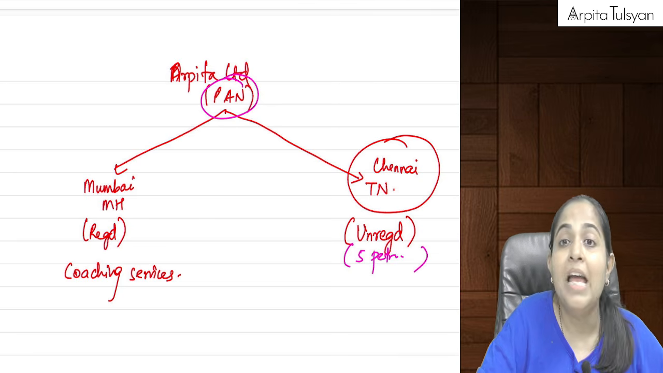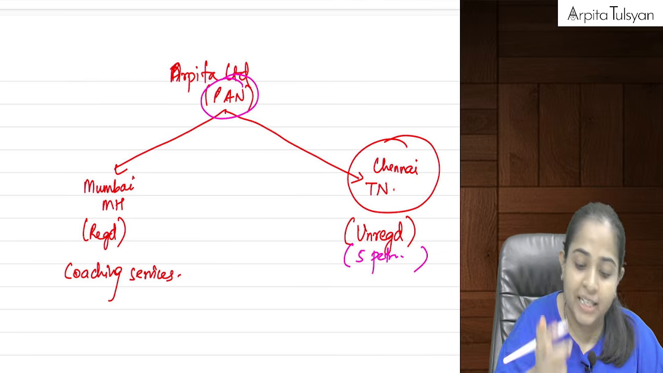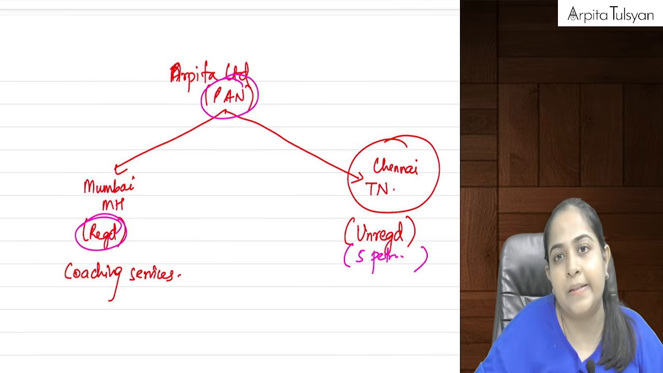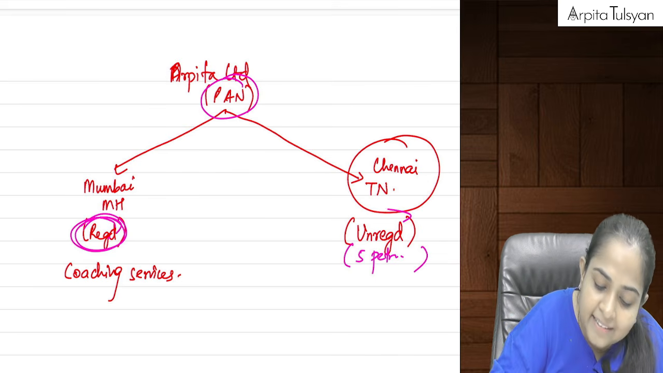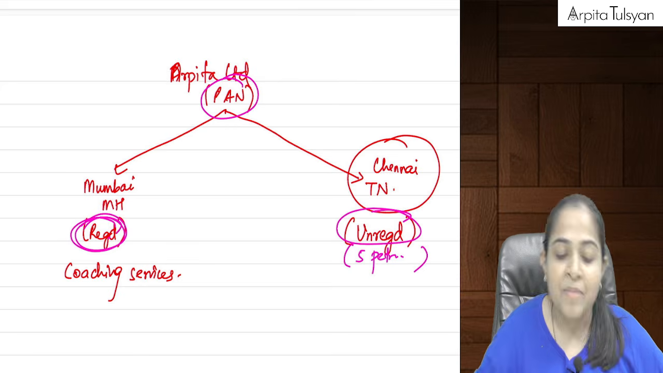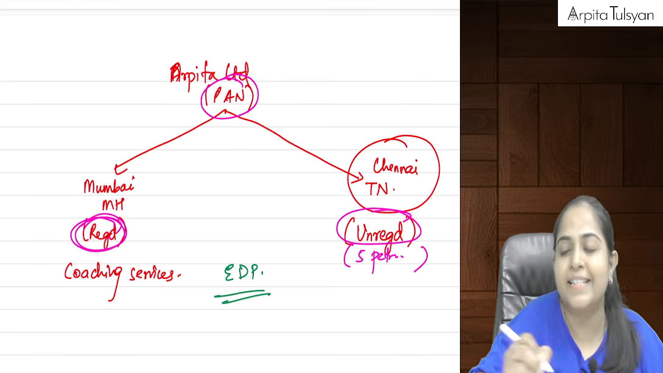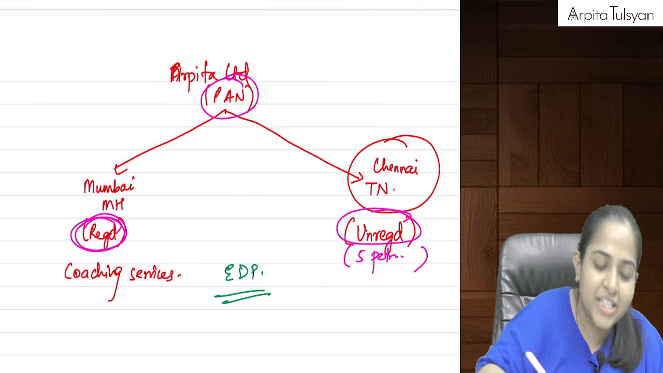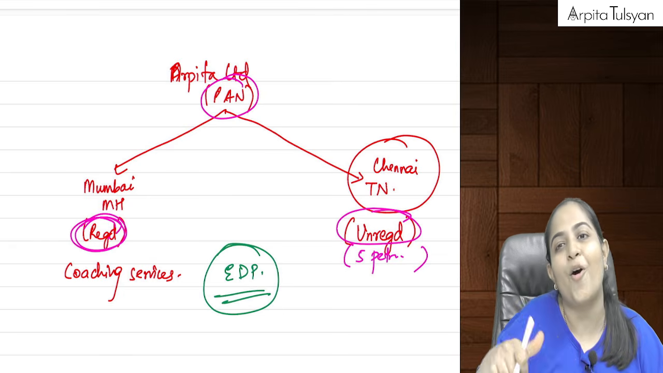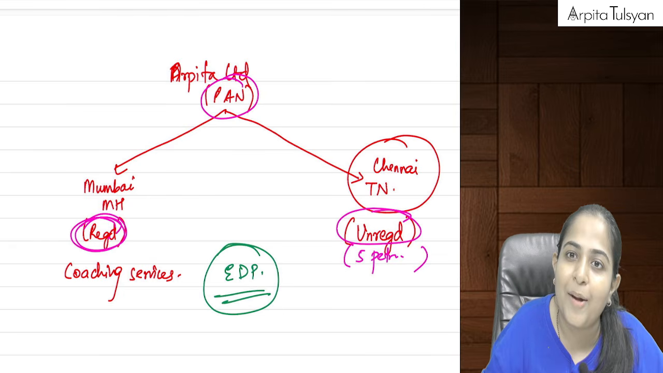Now can you call these 2 entities as distinct persons? No. Why? To call 2 entities as distinct persons, both of them should be registered. But here one is registered and the other one is unregistered. So these will be called as establishment of distinct person. Are you able to understand this?